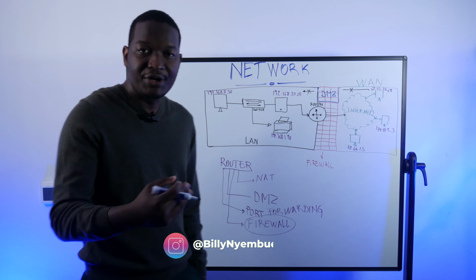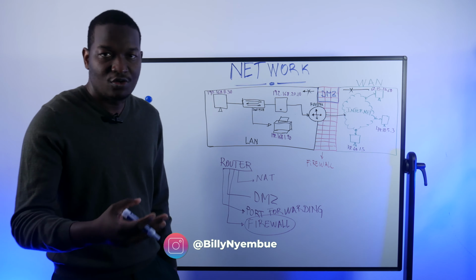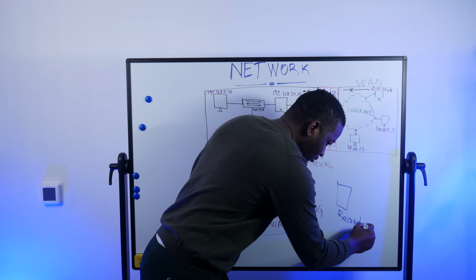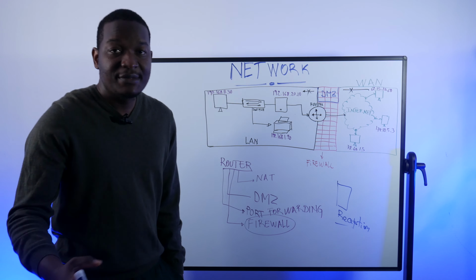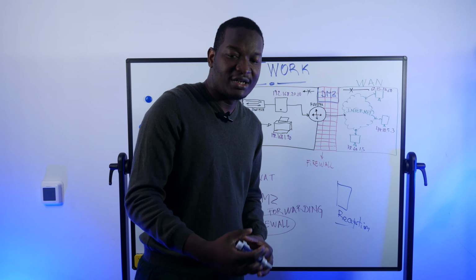For example, a guest or a parent would like to talk to his student at the school. DMZ is like a reception. It allows communication, but with some set of rules. That's the biggest example we can give for a DMZ.